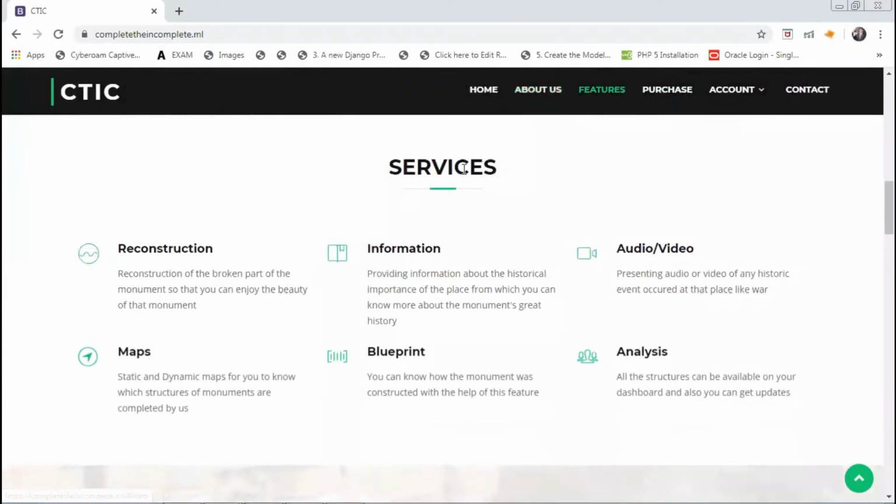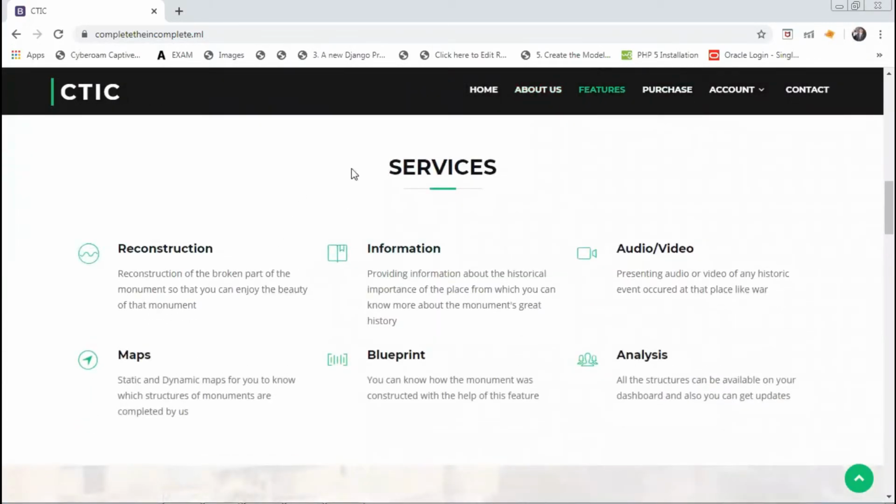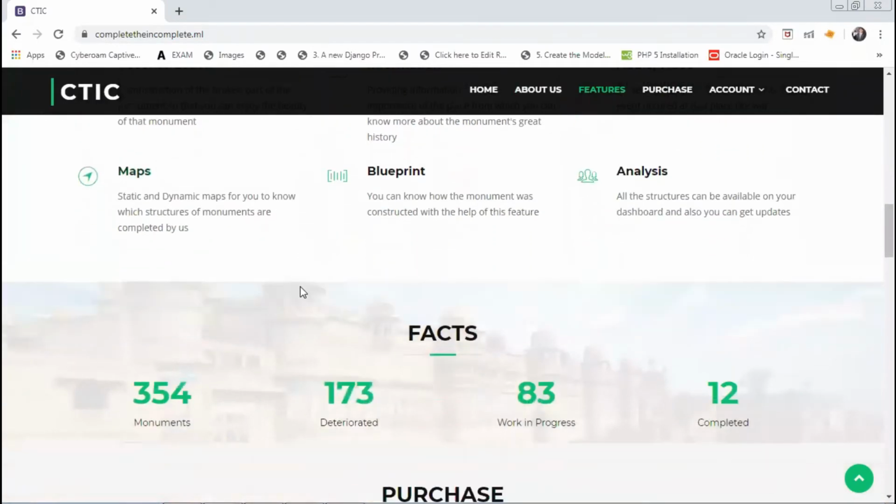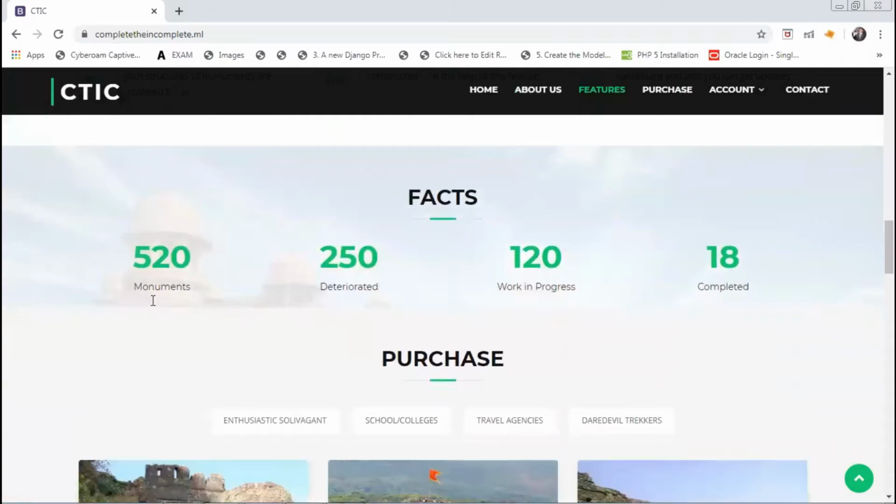So these are all the features, that is our services that we provide. That is reconstruction, information, audio, video, maps, blueprint, and analysis. So we provide these 6 services. Next is facts. So in India there are 520 monuments, out of which 250 are deteriorated. So we are working on this many, and these are the completed ones.